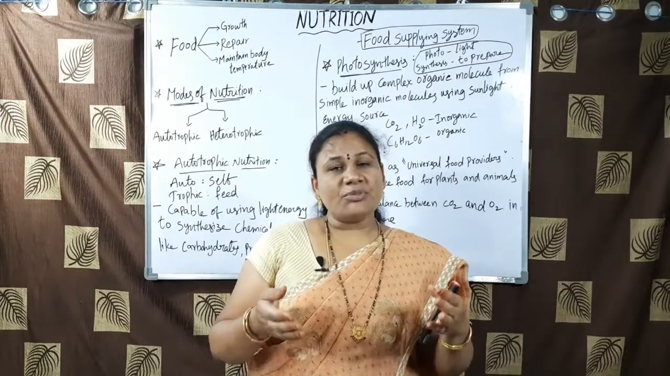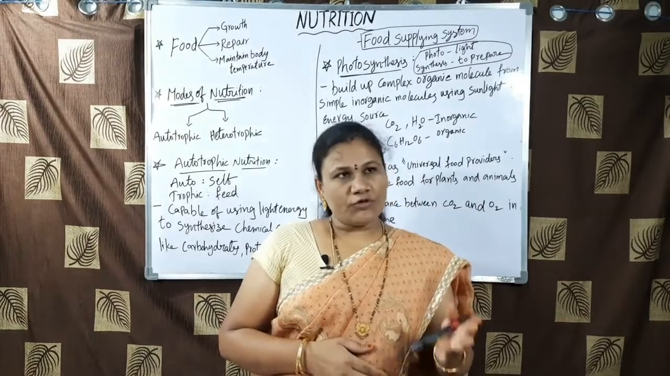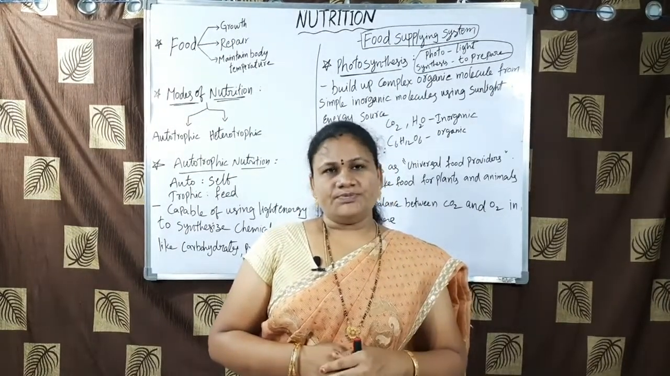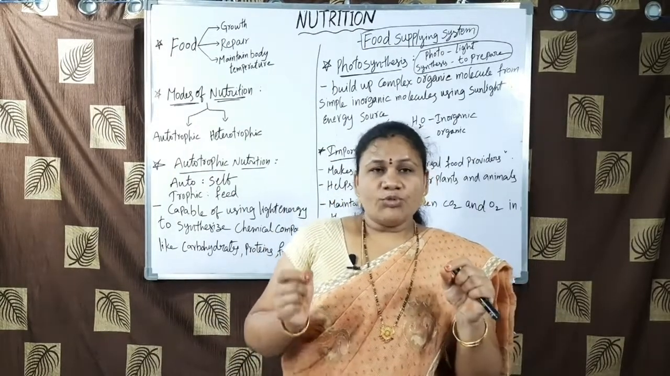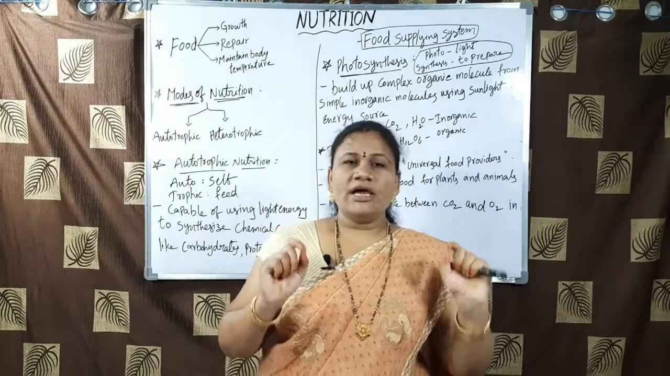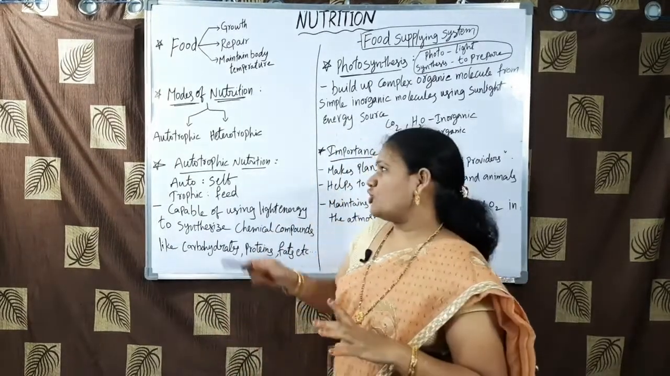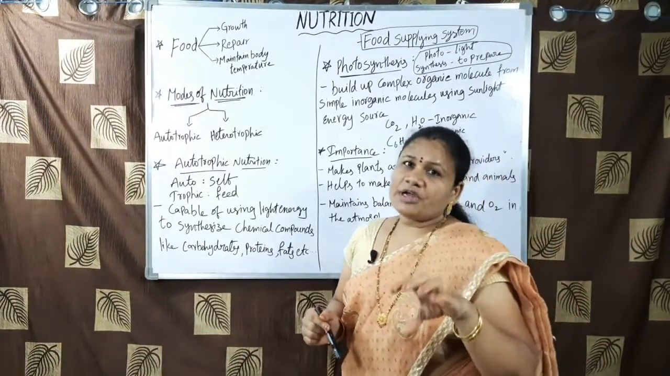These plants can prepare their own food by utilizing sunlight with the help of carbon dioxide and water, and we are all very well aware of that. So here it's a mode of nutrition which is performed by the autotrophs, hence we can call it autotrophic nutrition.